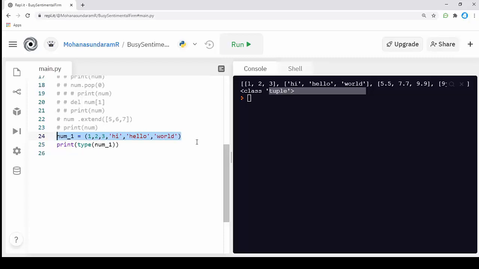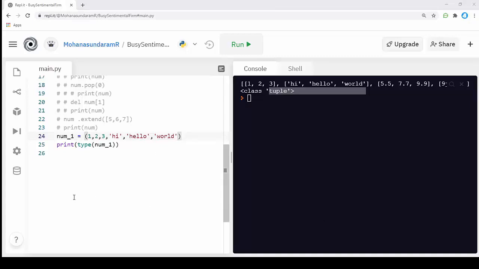This is the main plus and also the main disadvantage of the tuple. We can use a tuple for storing something like a password, because we can't change it, and we can't add or remove values from the tuple. That's the main advantage, and also it is a main disadvantage for the tuple.